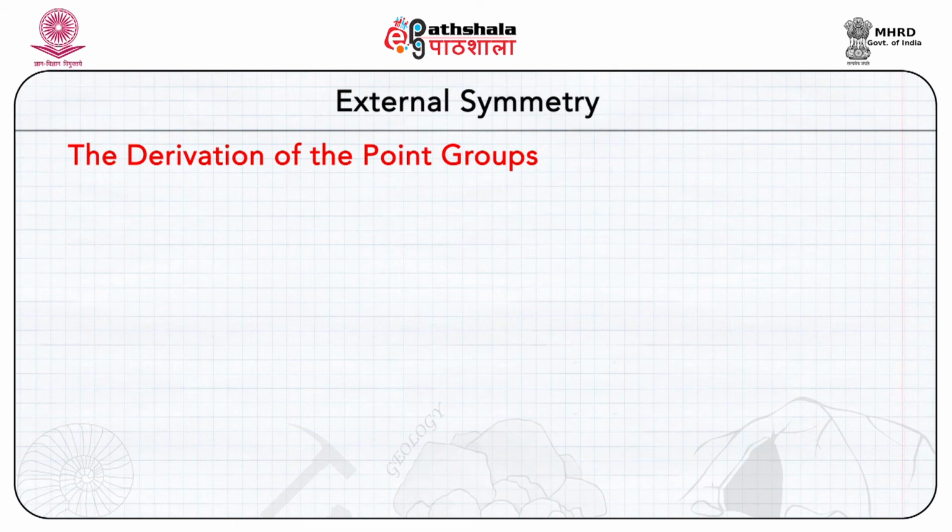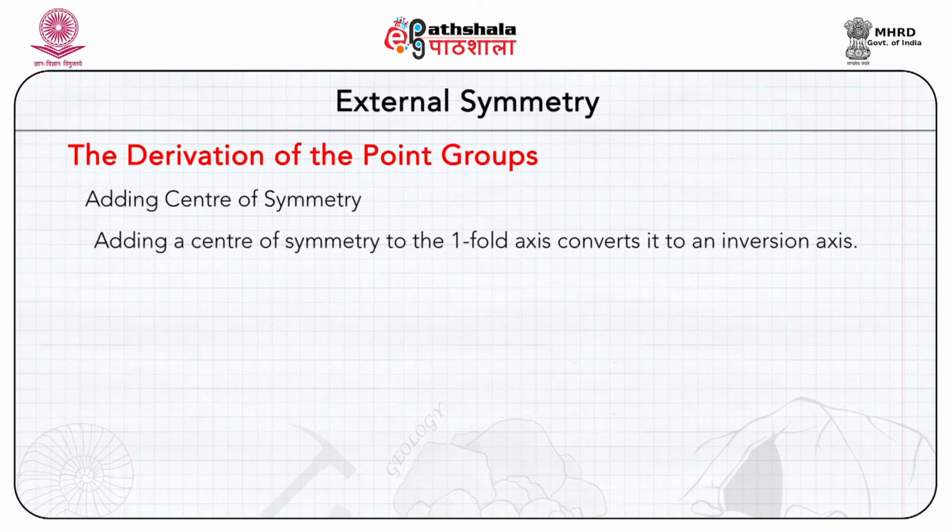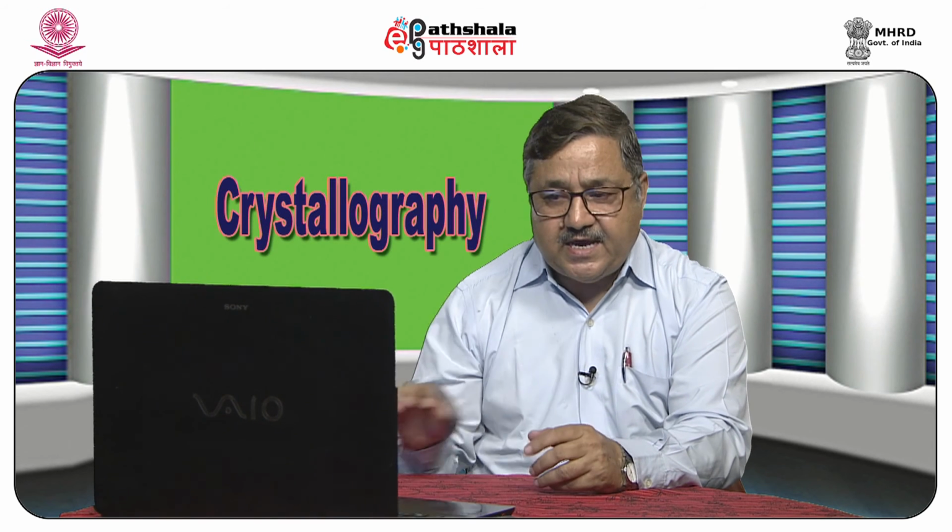We now move on to adding the center of symmetry to these operations. When we add a center of symmetry to the one fold axis, it converts to an inversion axis. Adding a center of symmetry to other axis is equivalent to applying the operation of the inversion axis to the equivalent points obtained from the operation of the other axis. The result of adding center of symmetry to different axes is shown here.